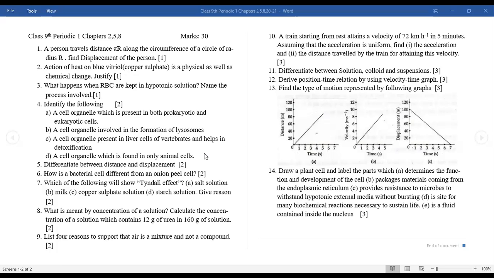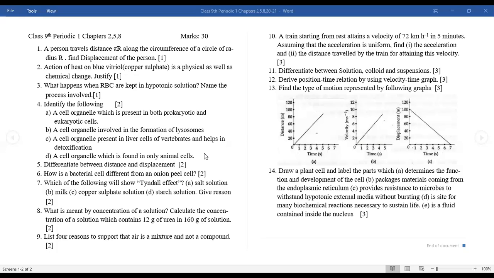Is that wrong or right? In the notebook you have written, sir has put the definition of nucleus, and the word organelle came. No, nucleus is not an organelle. Oh, yes.